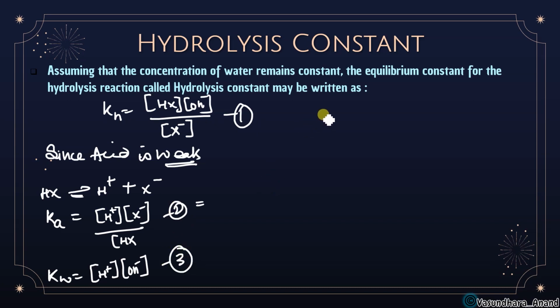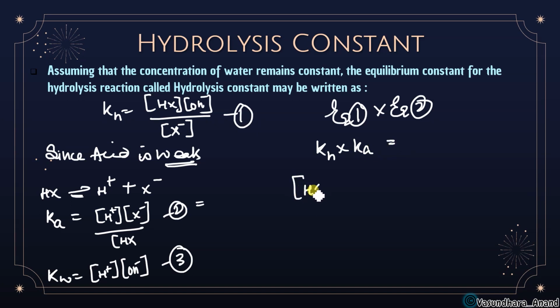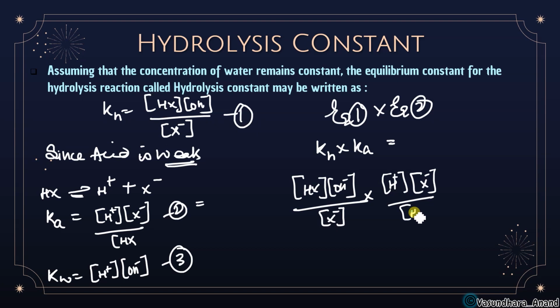If I do equation 1 into 2, so what I will get, just check it. If I'm doing KH into Ka, I'm going to get what? KH is HX OH minus upon X minus, and Ka is H plus X minus upon HX. So this X minus is going to be cancelled out.